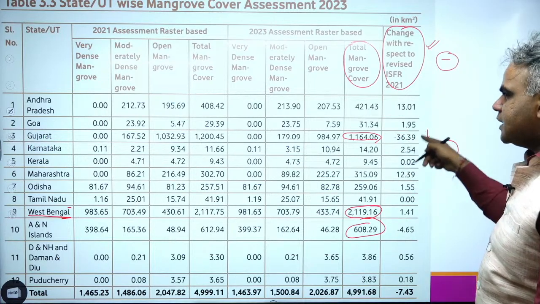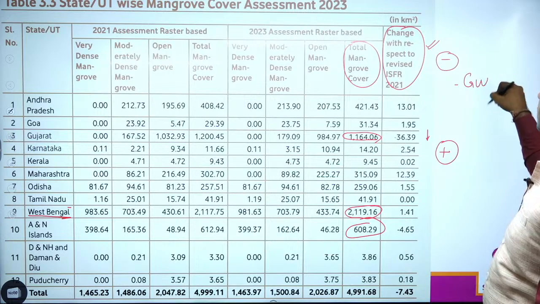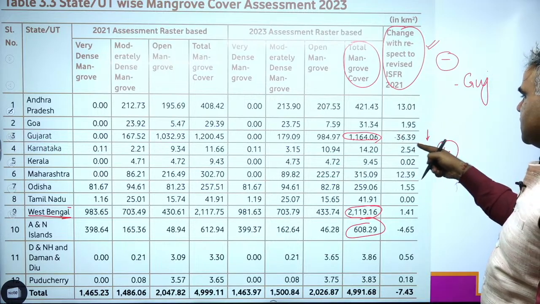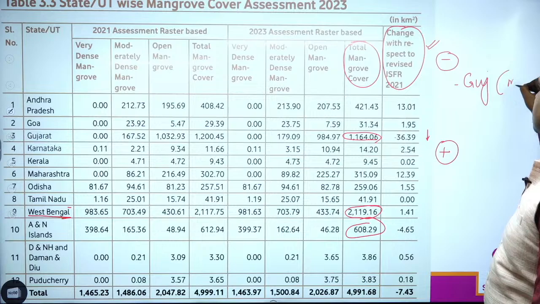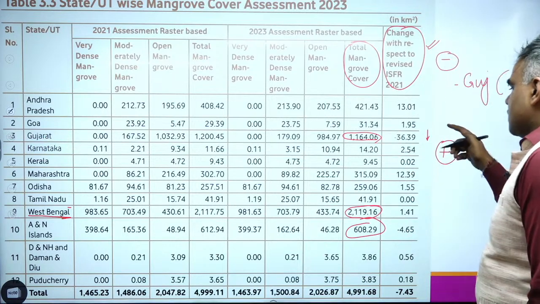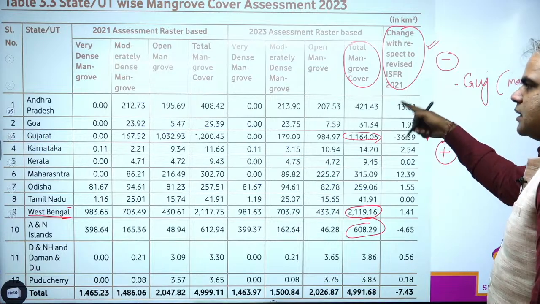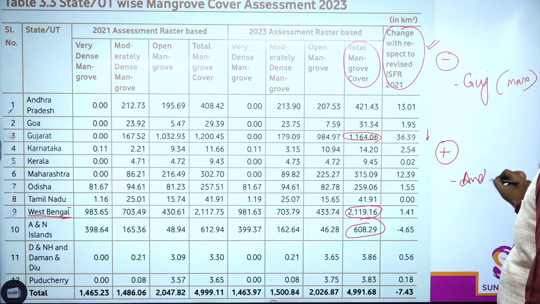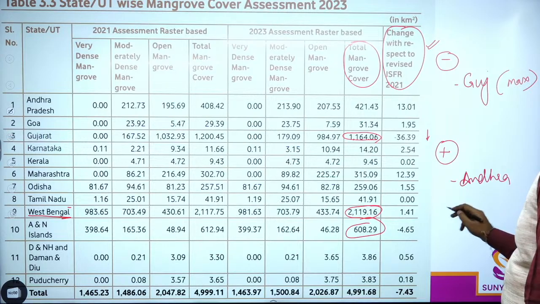Minus: maximum decrease has happened in Gujarat. Only remember this. The maximum decrease in a state is Gujarat. But if I say maximum increase, that is Andhra, followed by Maharashtra.